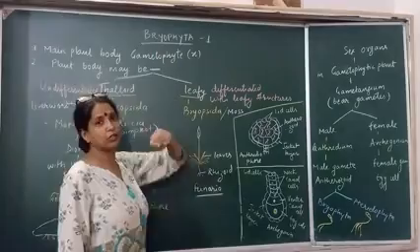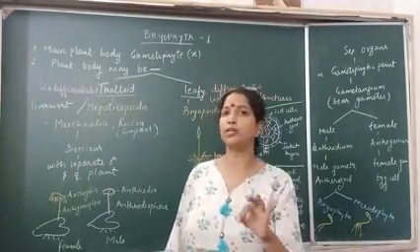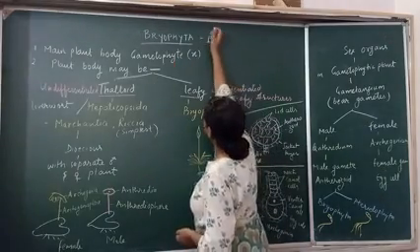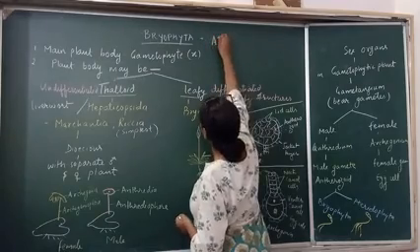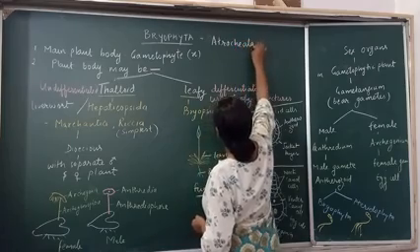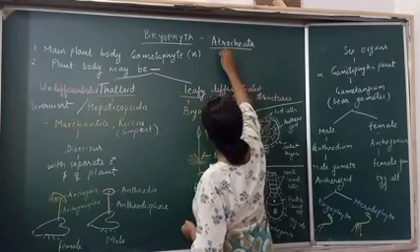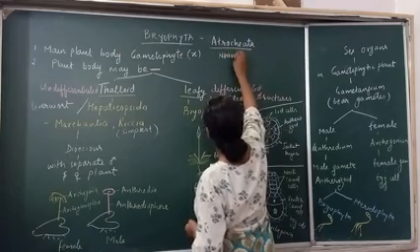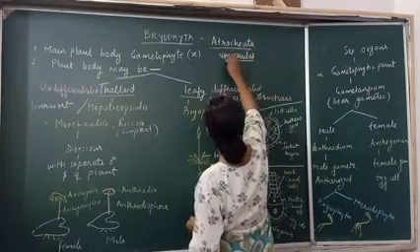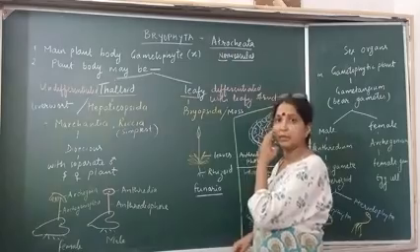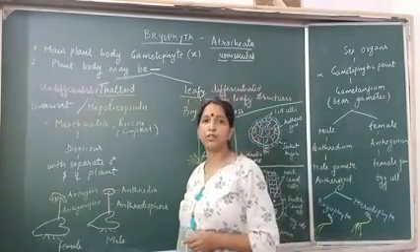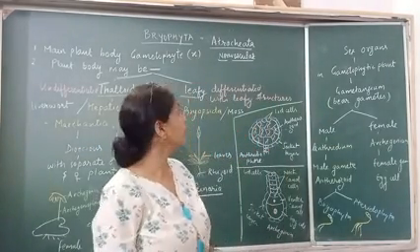About Bryophyta, we use certain terms like Atracheata. Now, Atracheata means non-vascular plant. Non-vascular means without xylem and phloem. So, bryophytes are without xylem and phloem. These are non-vascular plants. Clear?